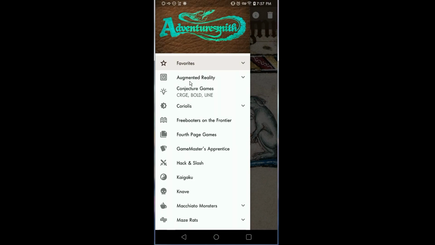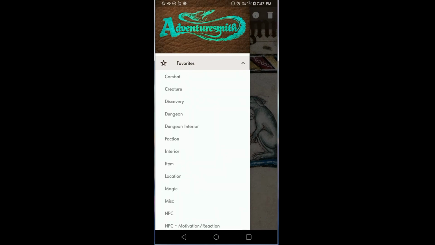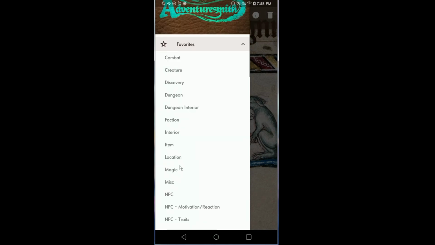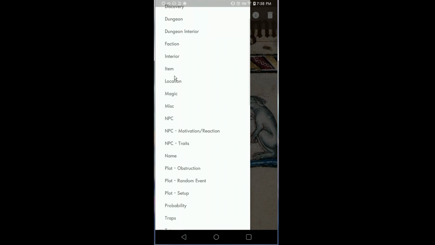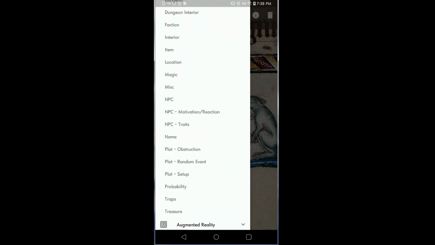I have taken the time to fill out all of the favorites, going through every single section. It took a while to create all of these favorites for combats and magic and location. These will not be here if you get this app, which by the way is free. And you'll need to set it up yourself, unfortunately. It's a little bit of a pain in the rear, but it's worth it.